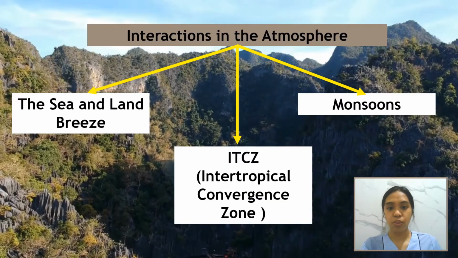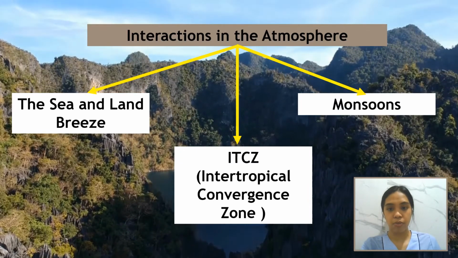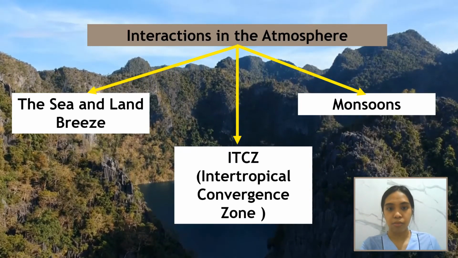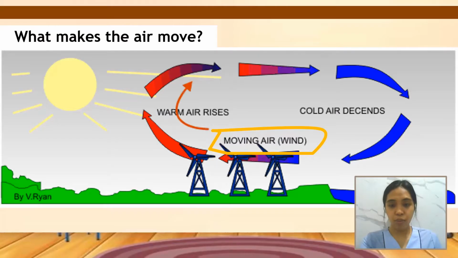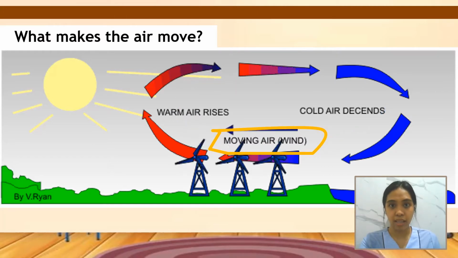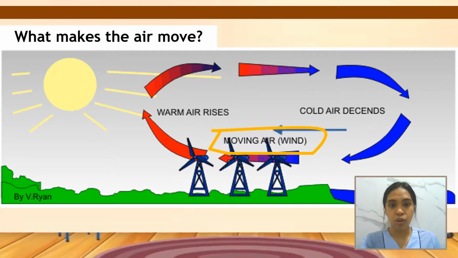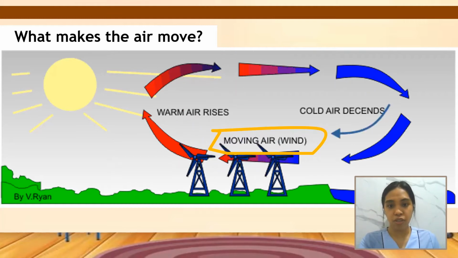This has something to do with the different interactions in the atmosphere, namely the sea and land breeze, the ITCZ or Intertropical Convergence Zone, and the monsoon. Our weather depends on how the air moves. What makes the air move? The air above the warmer places will also warm up and will rise as a result. The air in the surroundings will then move toward the place where warm air is rising. We call this moving air or wind. The wind may have special names depending on certain conditions like land breeze or sea breeze, or in another situation, we may call it monsoons.